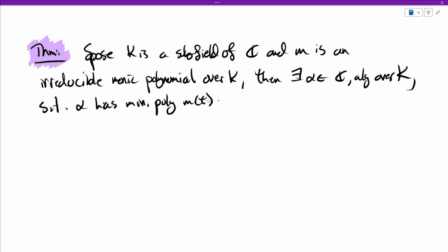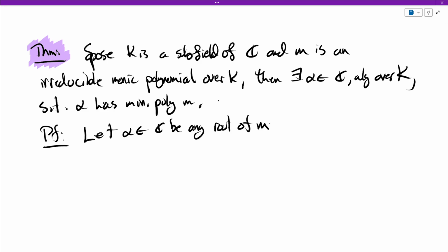I guess I didn't use the FTA. All right, it's algebraic over K just because it has minimal polynomial M, so it satisfies this polynomial equation. All right, proof. Well, let alpha in C be any root of M. C is algebraically closed, which is to say the fundamental theorem of algebra holds, which says that all polynomials of positive degree have a root in C. So we take one of them. This is given by the fundamental theorem of algebra.